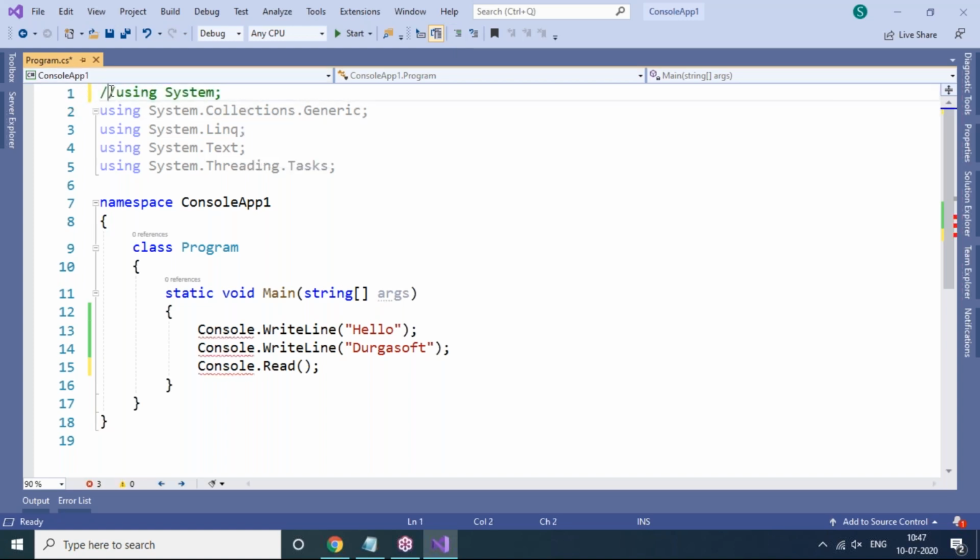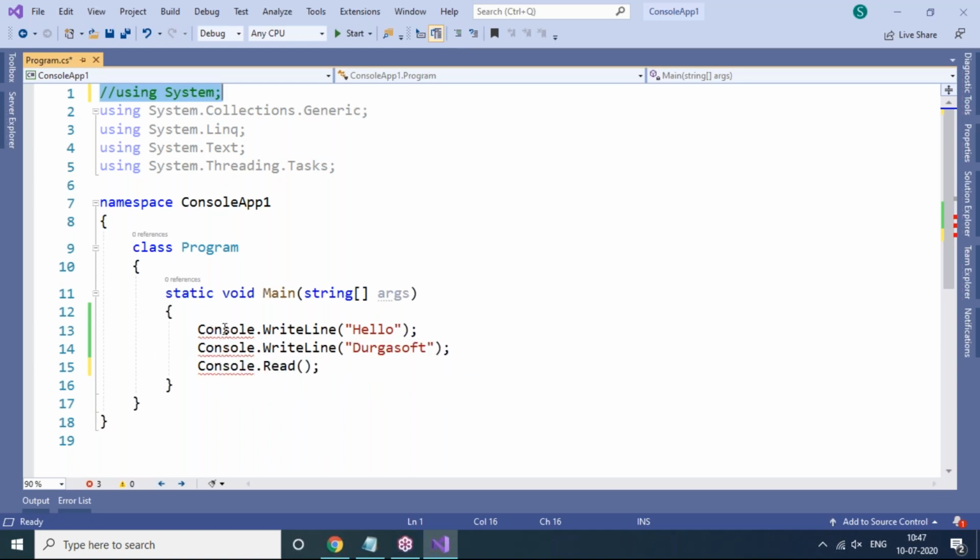Or else you can start with two slashes, no problem. Again, if you want to uncomment, place the cursor wherever you want to uncomment. Again, you can see the "Uncomment the selected lines" option at the top corner. But observe the reaction when I comment this: now in the program, Console is showing a red squiggly underline.